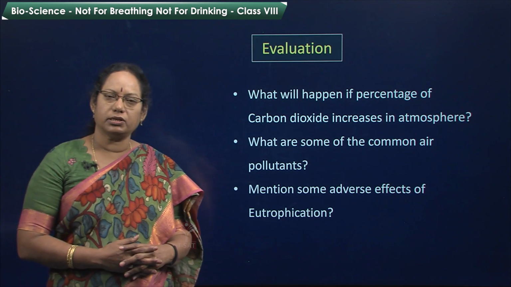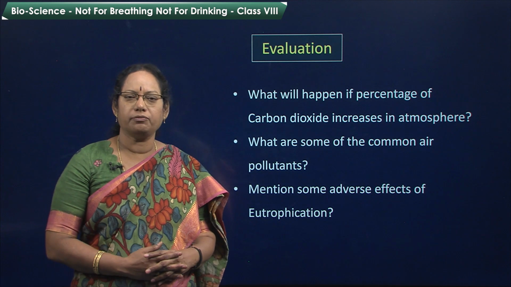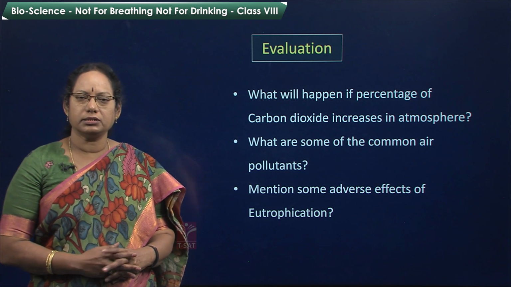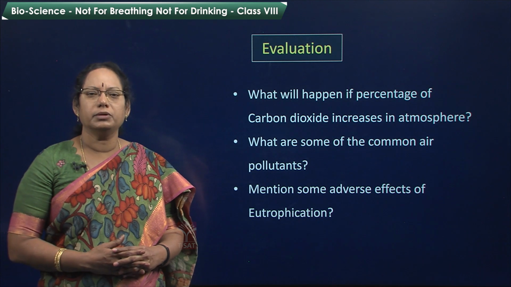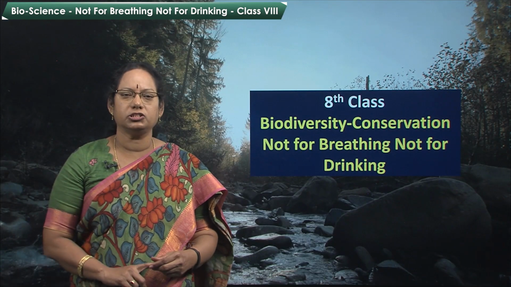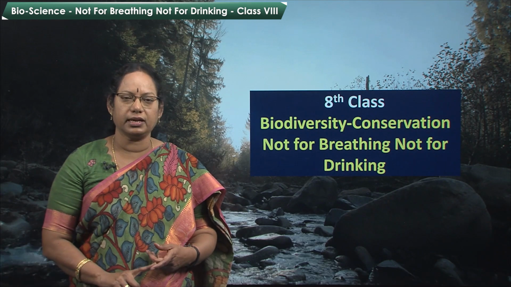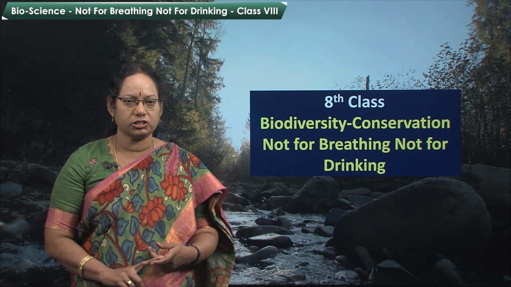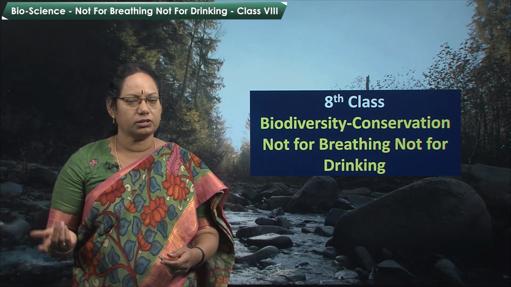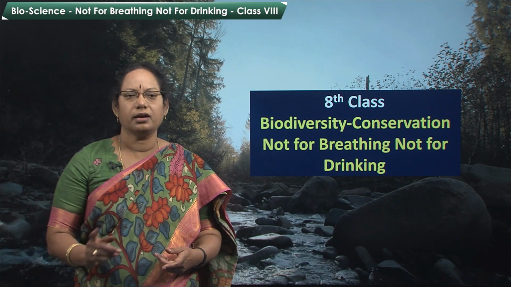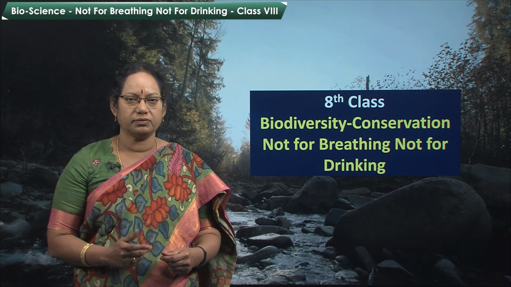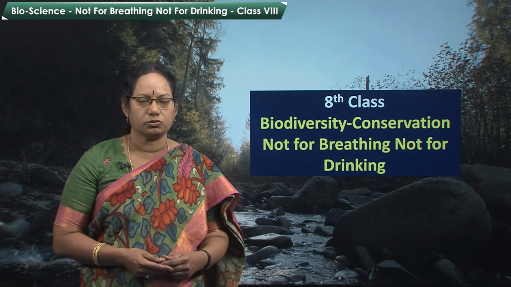Now, children, try to answer these questions. What will happen if the percentage of carbon dioxide increases in the atmosphere? What are some of the common air pollutants? Mention some adverse effects of eutrophication. So, children, in this session you have learned the topics from 8th class: biodiversity, conservation, not for breathing, not for drinking, these topics which are related to the natural resources of class 10th. In the next session, we will learn about the topics from 9th which are related to the natural resources. Thank you.